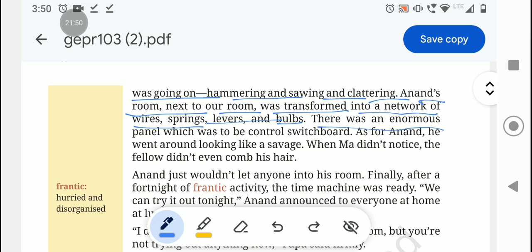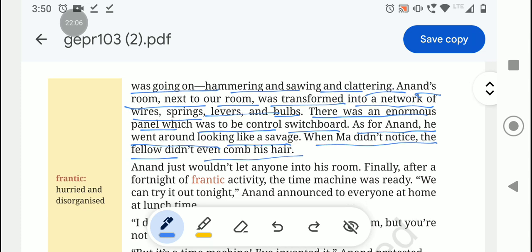There was an enormous panel which was to be the control switchboard. As for Anand, he went around looking like a savage. When Ma did not notice, the fellow did not even comb his hair.